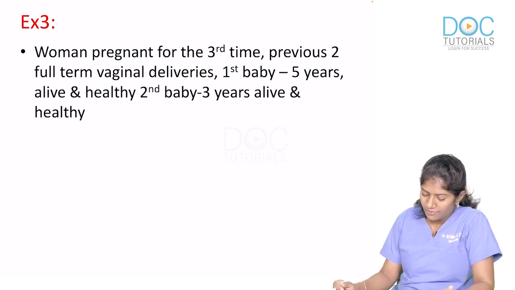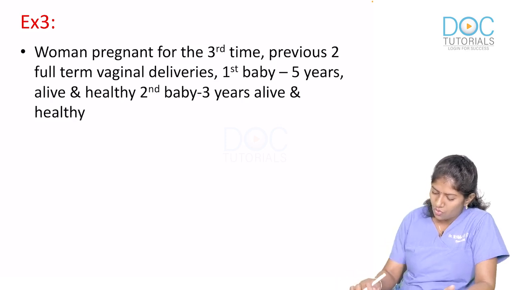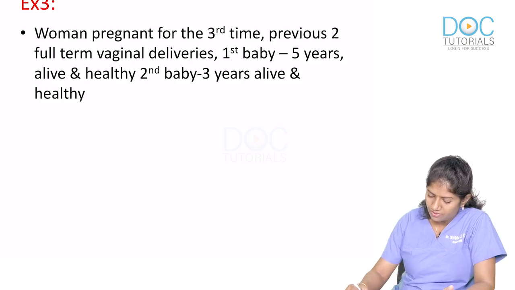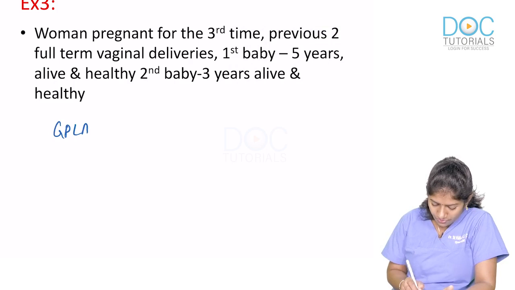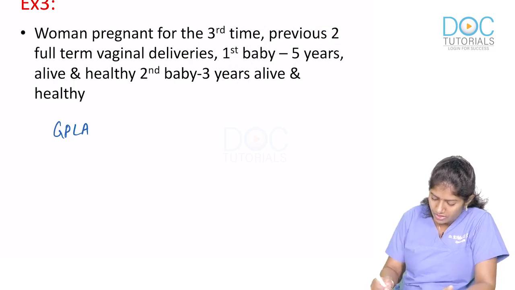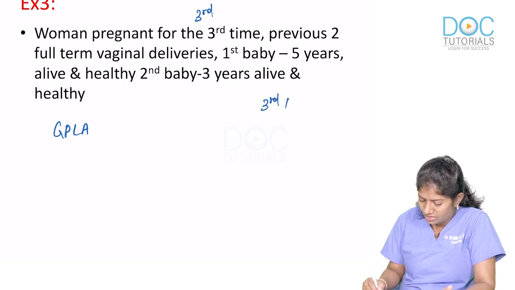Woman has come with 3rd pregnancy, previous 2 full-term vaginal deliveries, first baby 5 years alive and healthy, second baby 3 years alive and healthy. Okay, so what's her GTPAL and GPLA score? She is pregnant for the 3rd time. This is her 3rd pregnancy.